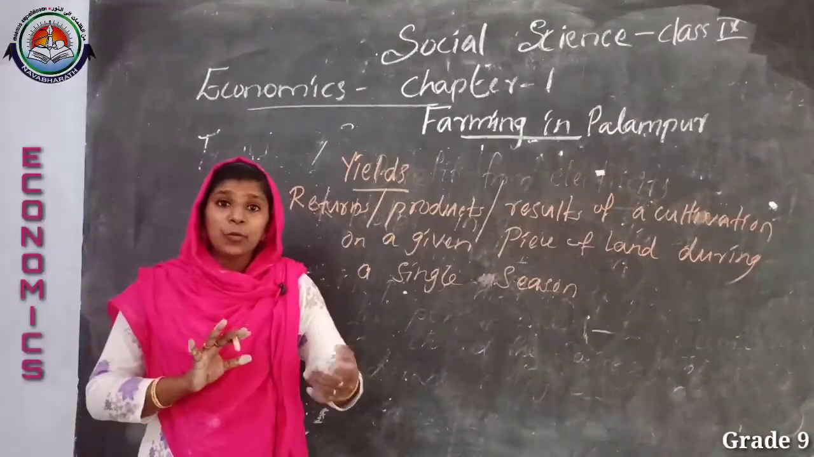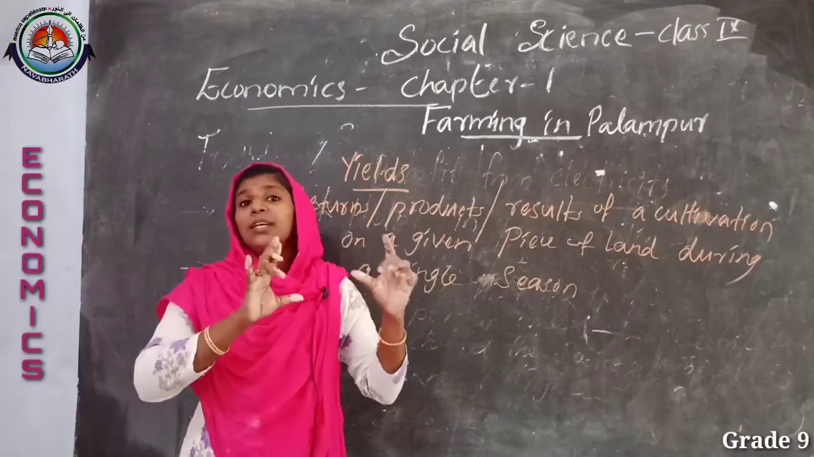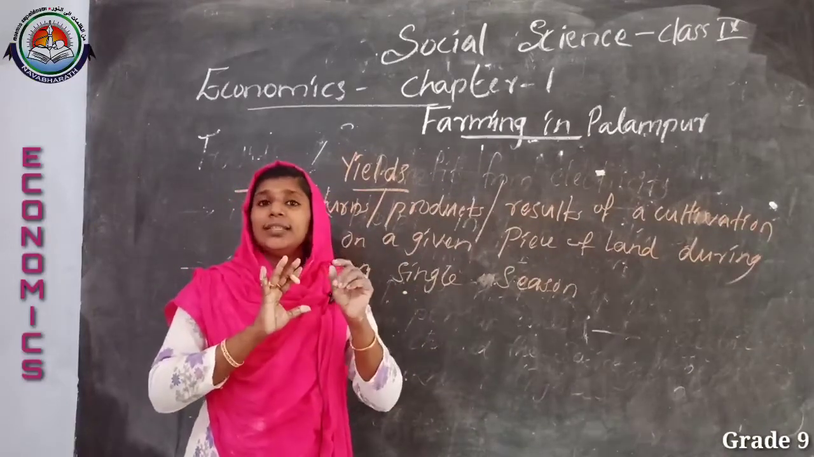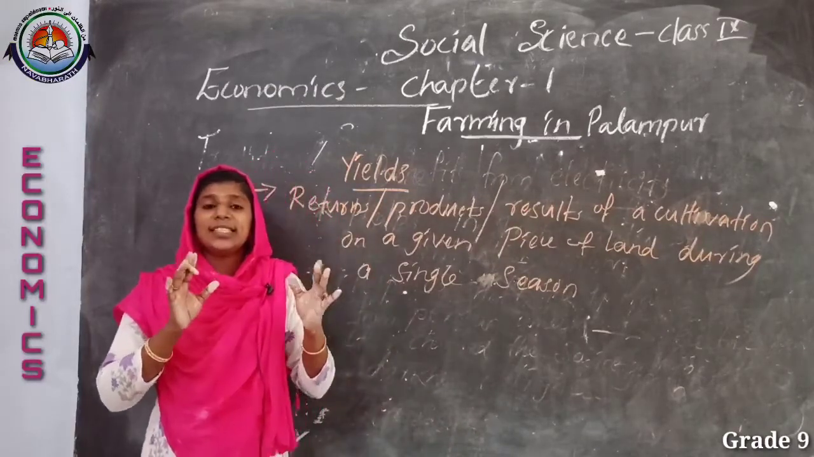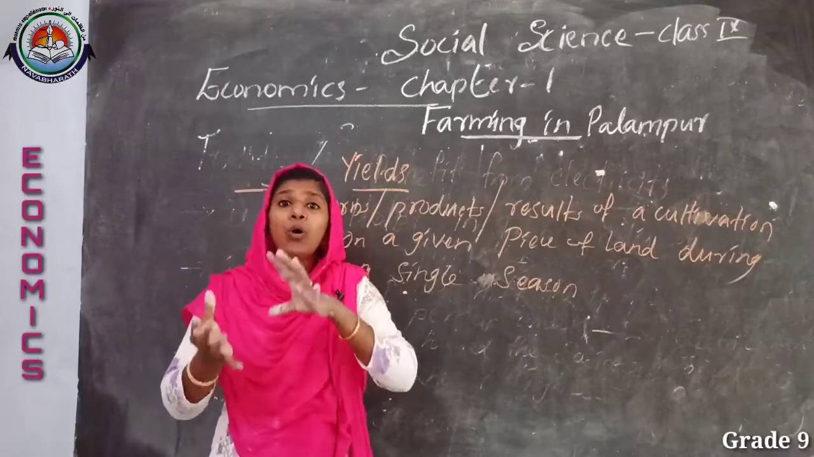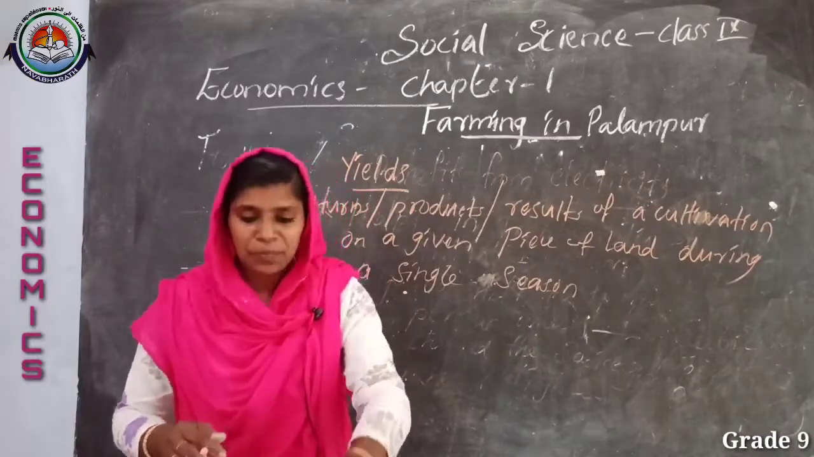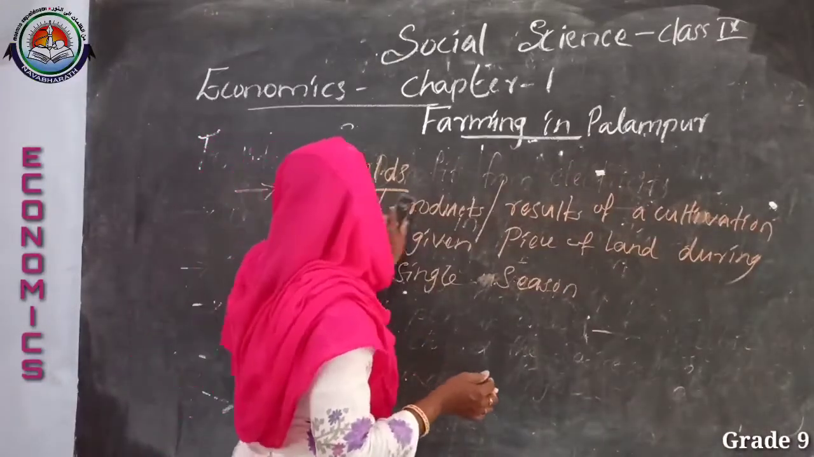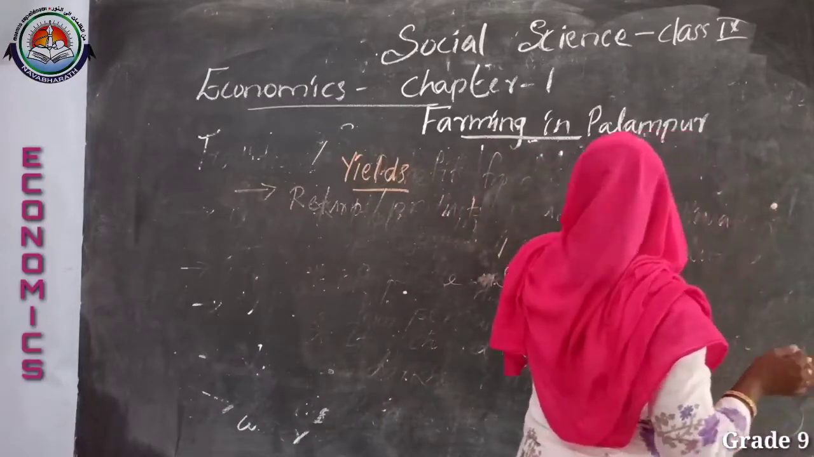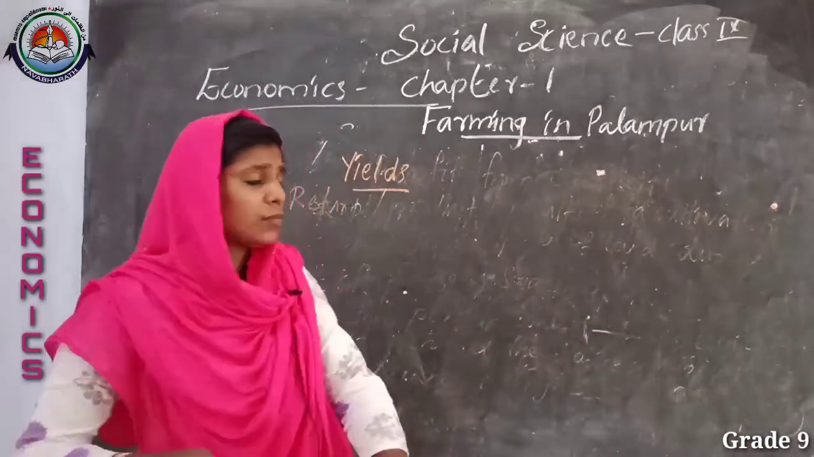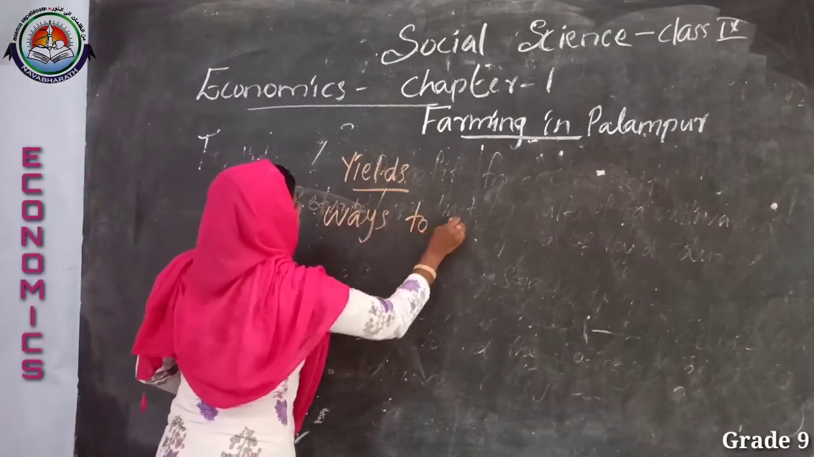Then we can increase the yield, or increase our product or returns, by adopting two methods. What are they? The first method we already studied. What is that? It is multiple cropping. Do you know what multiple cropping is? Yes, it is the application of three or more crops on a given land during a single season. So there are two ways to increase the yield.